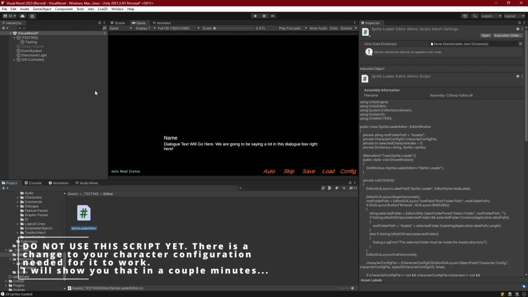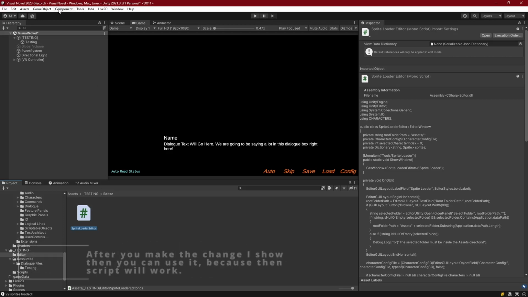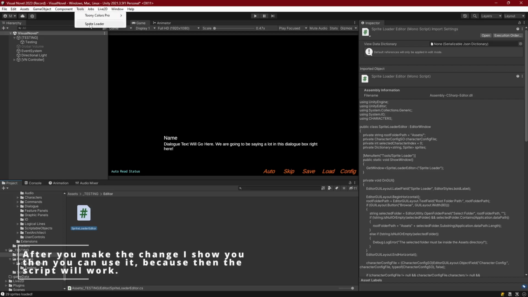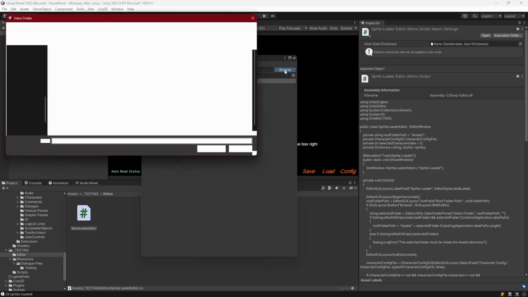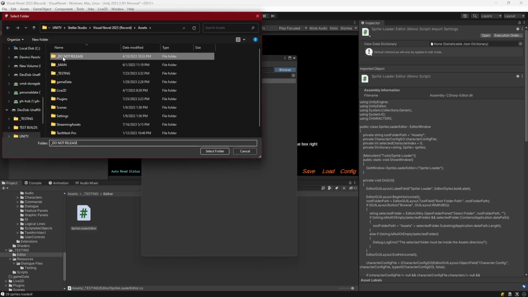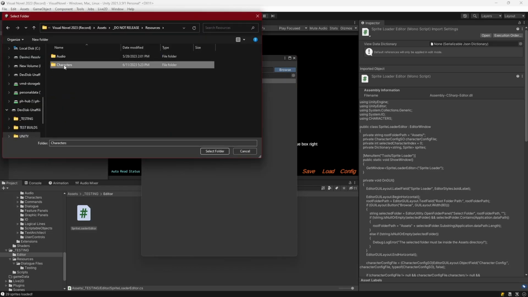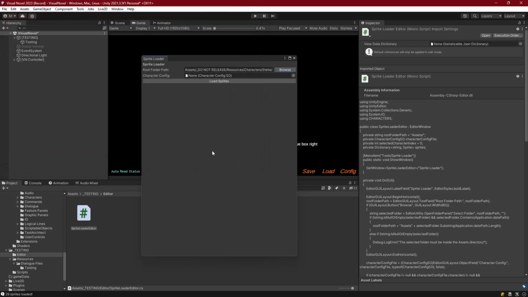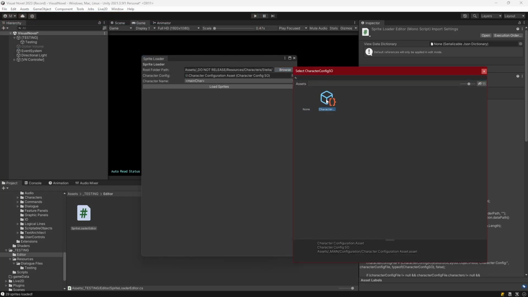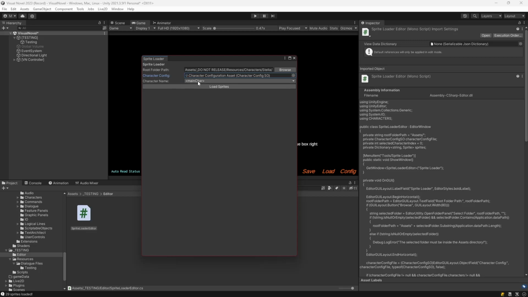What this will do once it imports is click on Tools here at the file menu, and we've got Sprite Loader. This will open up a little editor window where we can browse to a folder for our character. So I'm going to come to Stella, Resources, Characters, and go into Stella and select her Images folder, since that's where all the sprites are. We select, and then we go ahead and link our character configuration asset, and then a character name field will pop up.